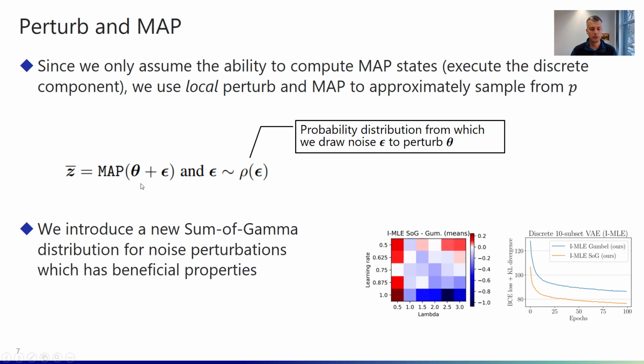However, in practice, we typically have much more complex distributions where this is just a way to approximately sample. So again, we are doing local perturbations, perturbing each of the theta i's individually by some Gumbel noise. And here we are proposing a new noise distribution. Typically we use Gumbel noise, and we introduce here a new sum of gamma distribution in our paper, which allows us to also perform Perturb and MAP, and which tends to work better compared to the typical Gumbel perturbations.